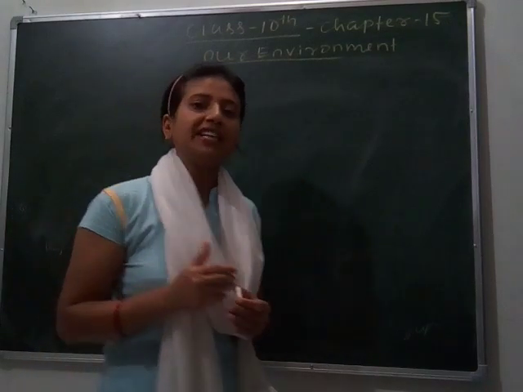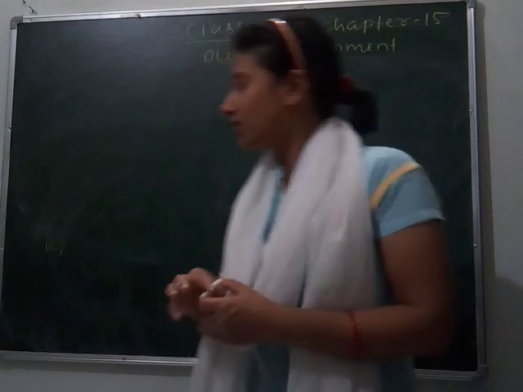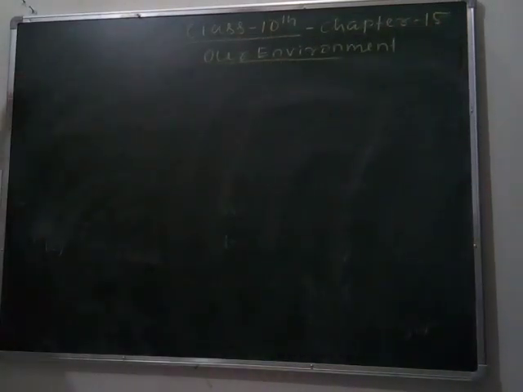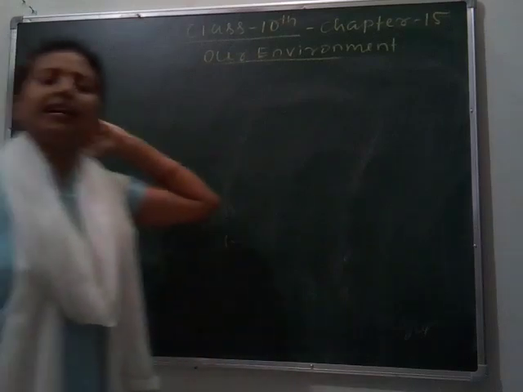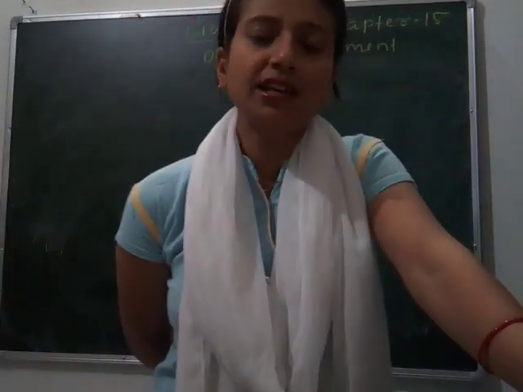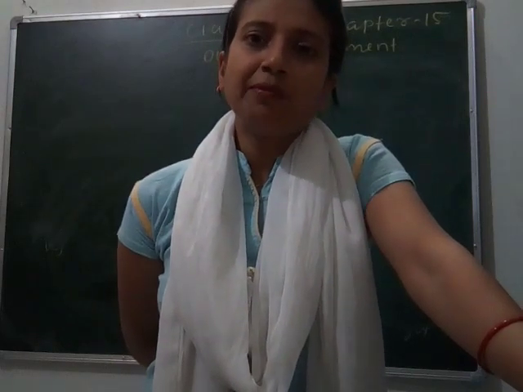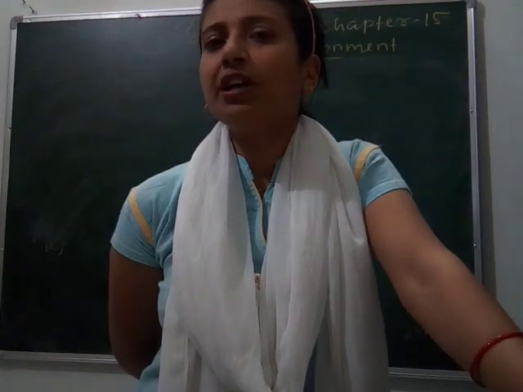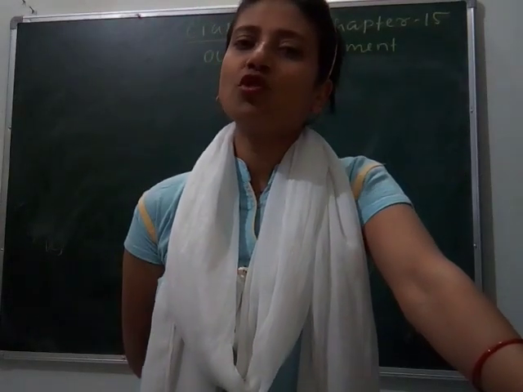Suppose we take the example of air pollution. Air pollution is caused by the smoke released from vehicles, industries, and burning of fossil fuels for producing electricity. They pollute the environment and the organisms also get affected.